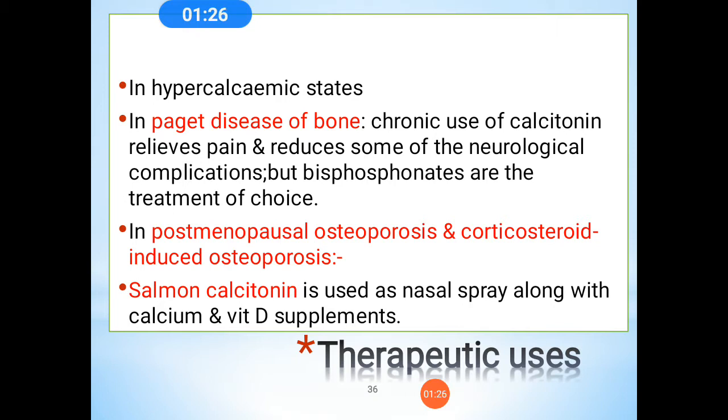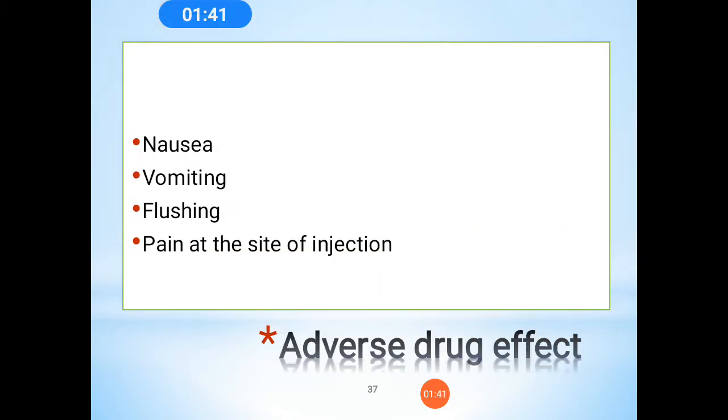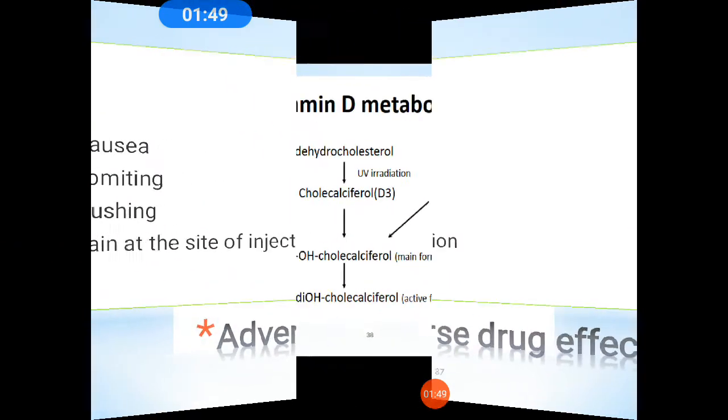In case of postmenopausal osteoporosis and corticosteroid induced osteoporosis, this is also useful. Salmon calcitonin is used as a nasal spray along with calcium and vitamin D supplements. Adverse reactions include nausea, vomiting, flushing, and pain at the site of injection.